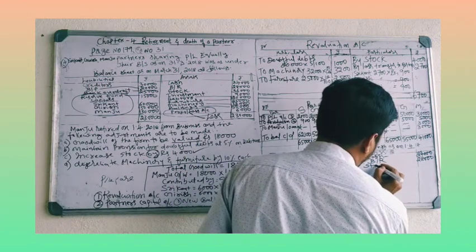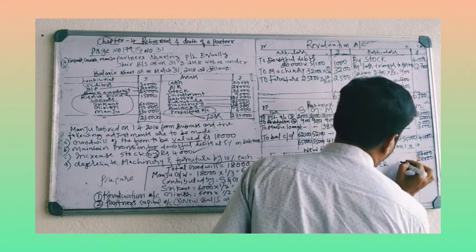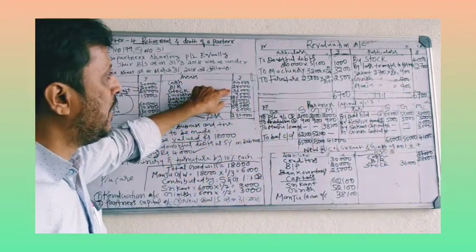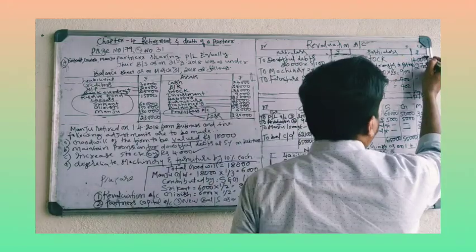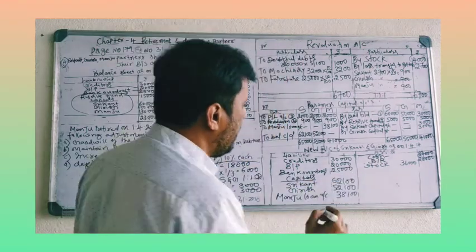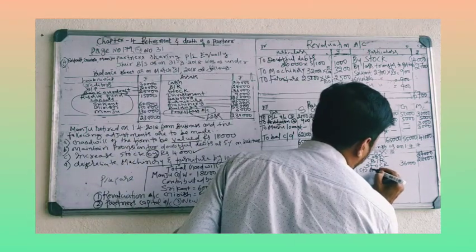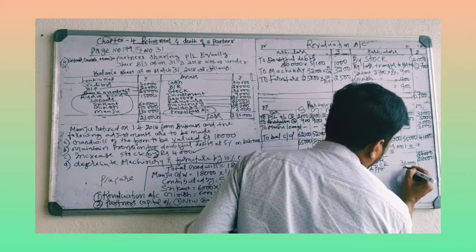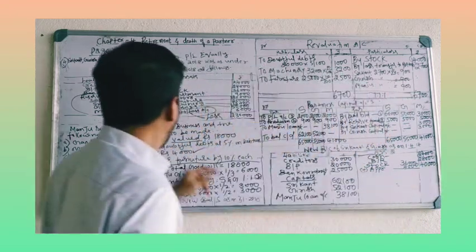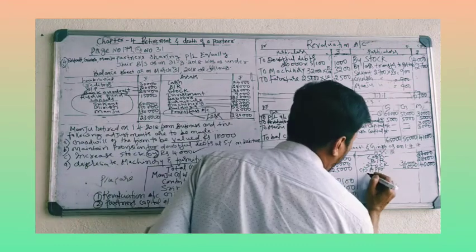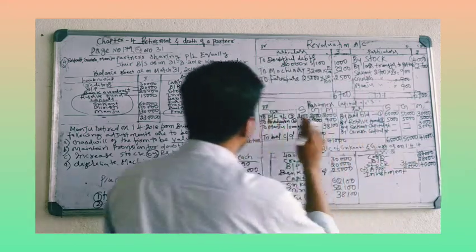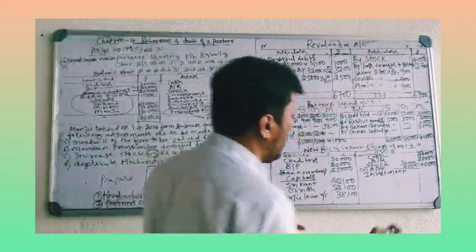Then stock. Stock is 36,000. There is an income of 4,000 rupees. Incomes you have to add here, and losses you have to deduct. So income 4,000, add appreciation, 4,000. That makes 40,000. After stock, investment, 9,000 as it is, no change. There is no income, no loss.